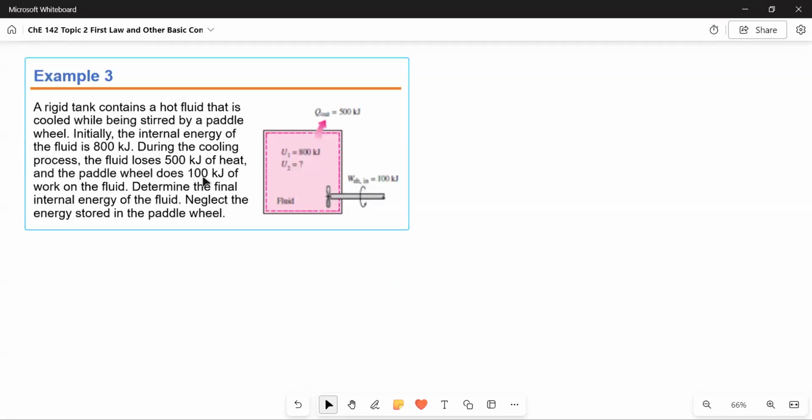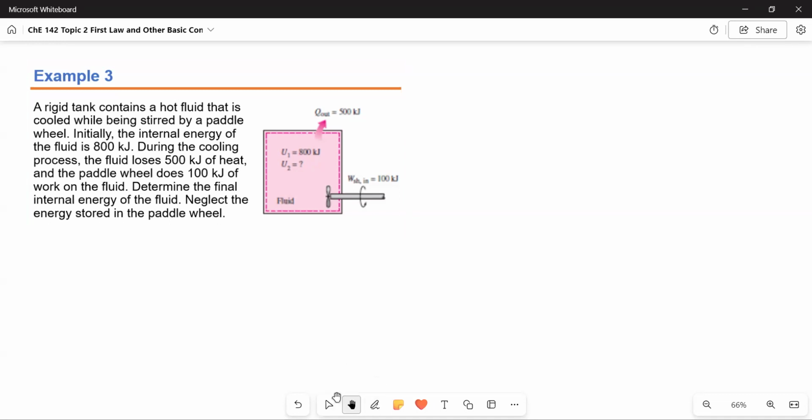Let's try example 3. A rigid tank contains a hot fluid that is cooled while being stirred by a paddle wheel. Initially, the internal energy of the fluid is 800 kilojoules. During the cooling process, the fluid loses 500 kilojoules of heat, and the paddle wheel does 100 kilojoules of work on the fluid. Determine the final internal energy of the fluid, neglecting the energy stored in the paddle wheel.